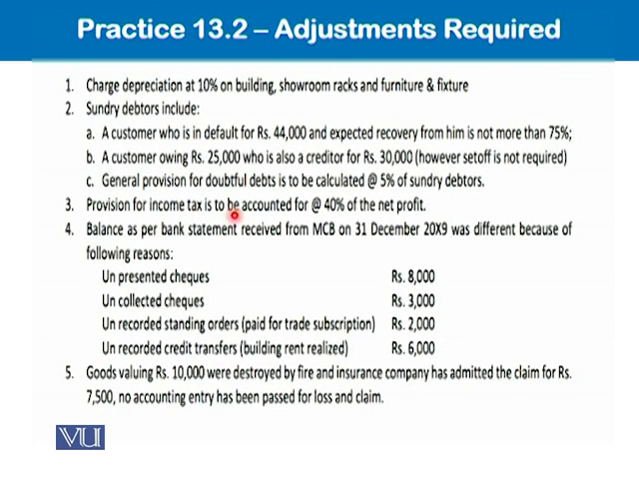Provision for income tax is to be accounted for at 40% of the net profit. For this, we have to calculate net profit first, and then we will calculate 40% as provision for income tax. I will come back over here once again.